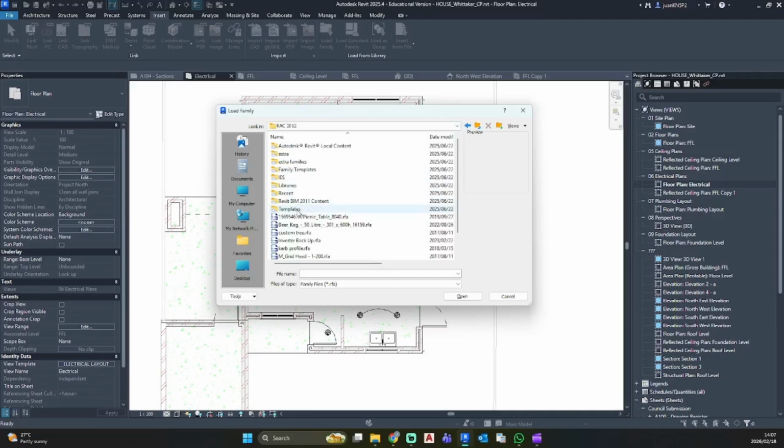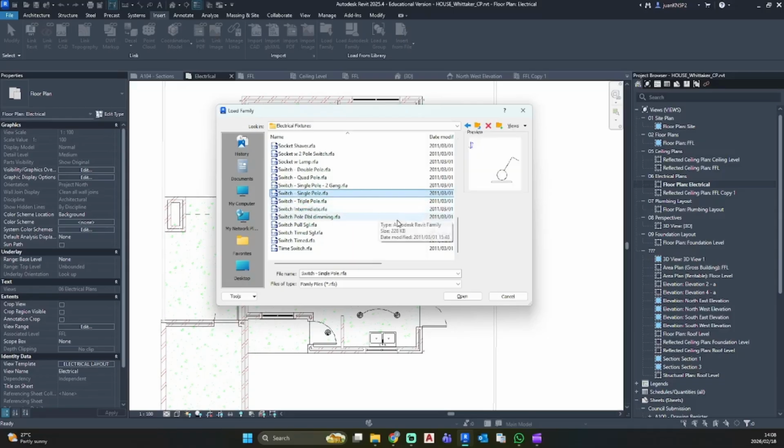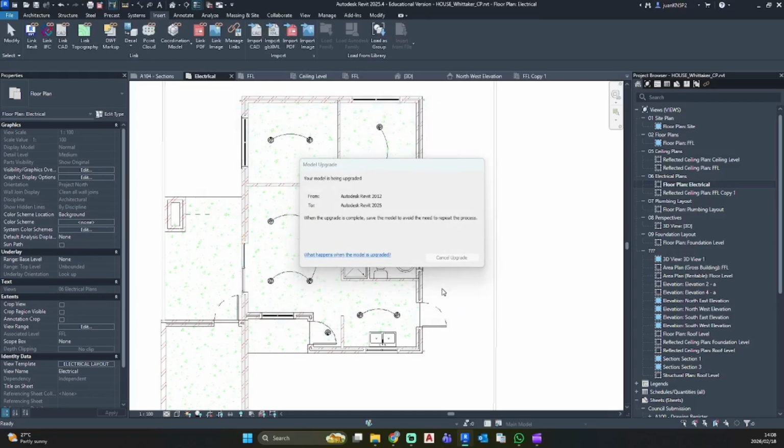Let's go in here. Libraries. Let's go with UK. Electrical. Socket switch. Okay, here we have some switches. So I'm going to take the single pole and the double pole for this example. Let's go open them up.